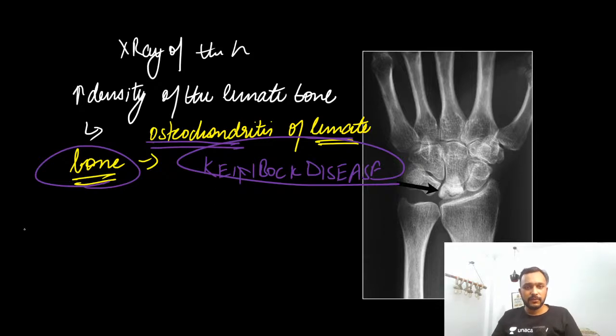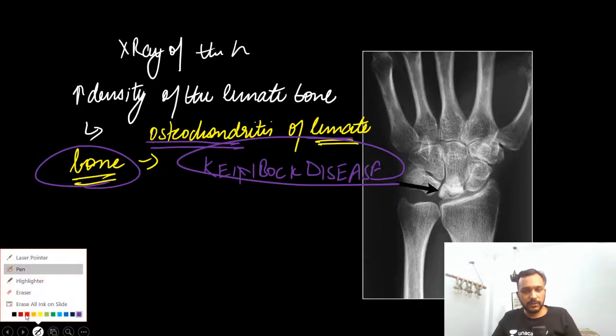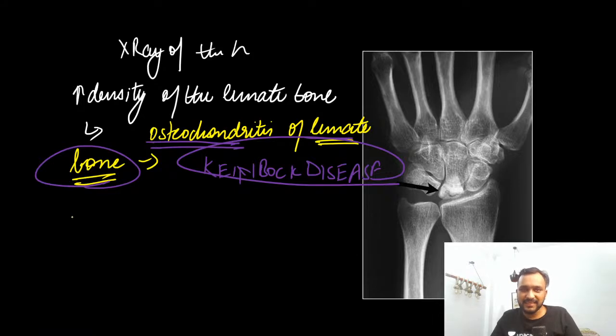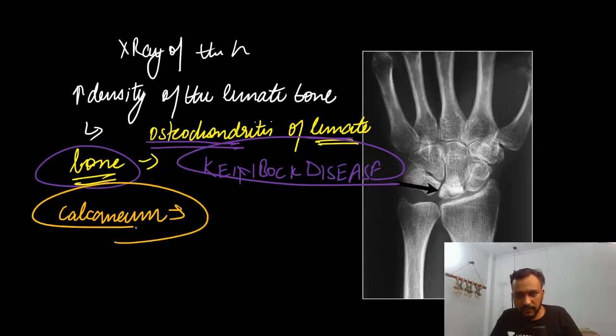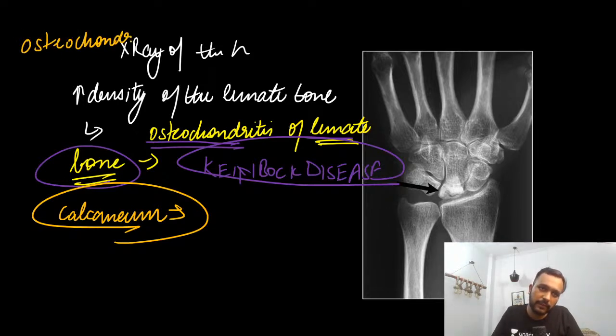Okay. So can you help me name other osteochondritis as well? Osteochondritis of calcaneum is known as, anyone in the comment section? It is known as Sever's disease, right?